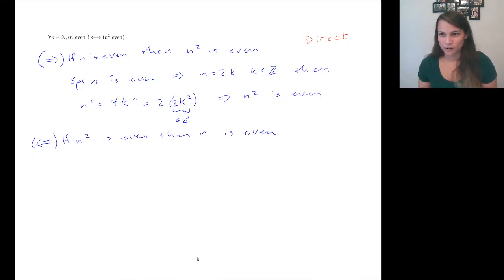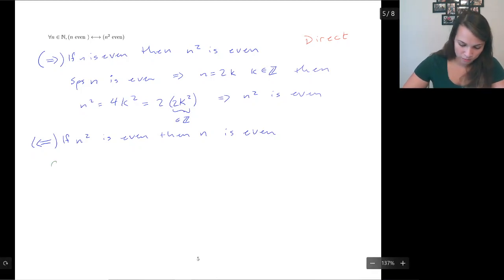It's really hard to go at it head on. So we could assume, I will write down the assumptions, we could do contrapositive. That would mean we could do: if n is odd, then n squared is odd. And we could prove that instead. That would be really quick.